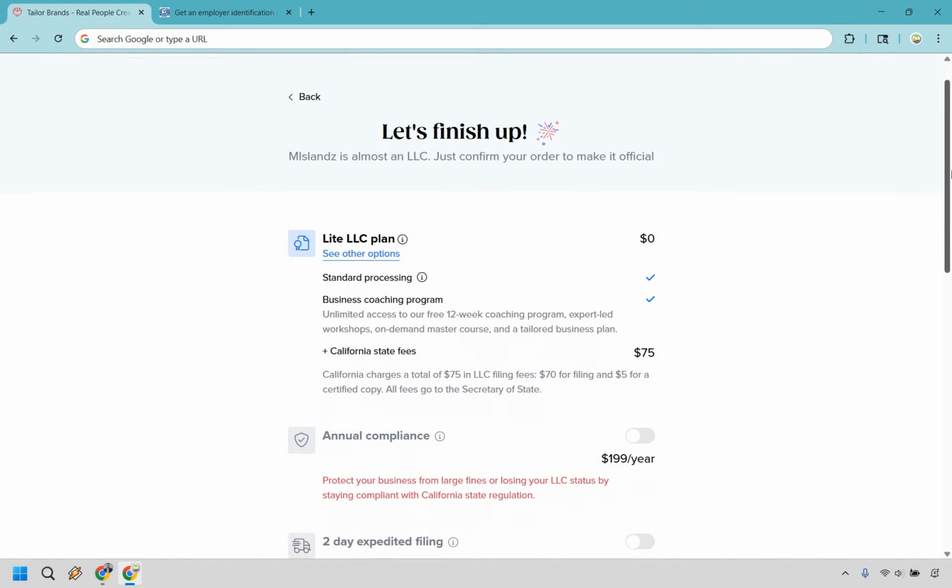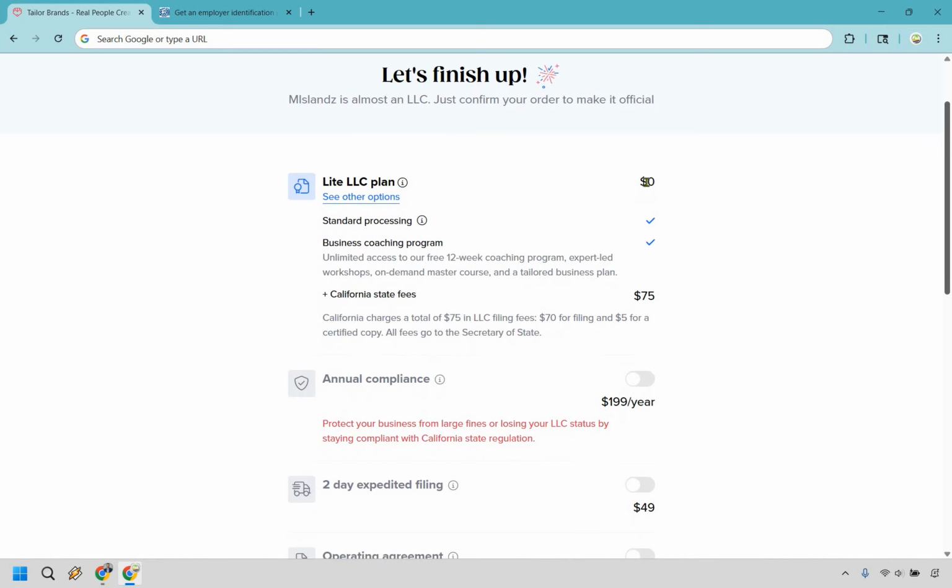So here we have the Lite LLC plan, and what's great about this is that it's going to be $0. There are companies where you will need to pay to get your LLC up and running, but if you're going with the Lite plan, you're not going to be paying anything, which is great. Now, I said you're not going to be paying anything. That's for the LLC itself.